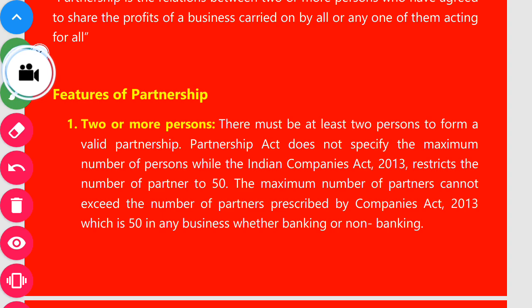Understood? Good. So in the first point we have almost 5 questions. What is the minimum number of partners? Your answer will be 2. What is the maximum number of partners? Your answer will be 50. Who decides the maximum number of partners in a firm? Your answer will be Indian Companies Act 2013. Is it clear? The maximum number of partners may be 50 in all kinds of business, whether banking or non-banking. I hope you understood the first point.